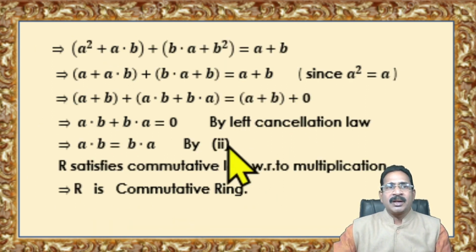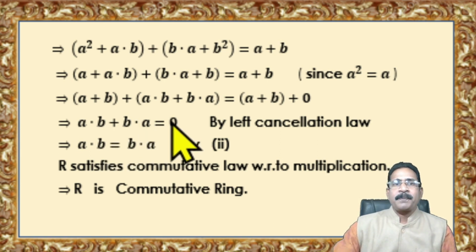So you can apply here A square is A and B square is B. So here A plus B plus AB plus BA is equal to A plus B plus 0. By left cancellation law, you can cancel A plus B here. So AB plus BA is equal to 0.